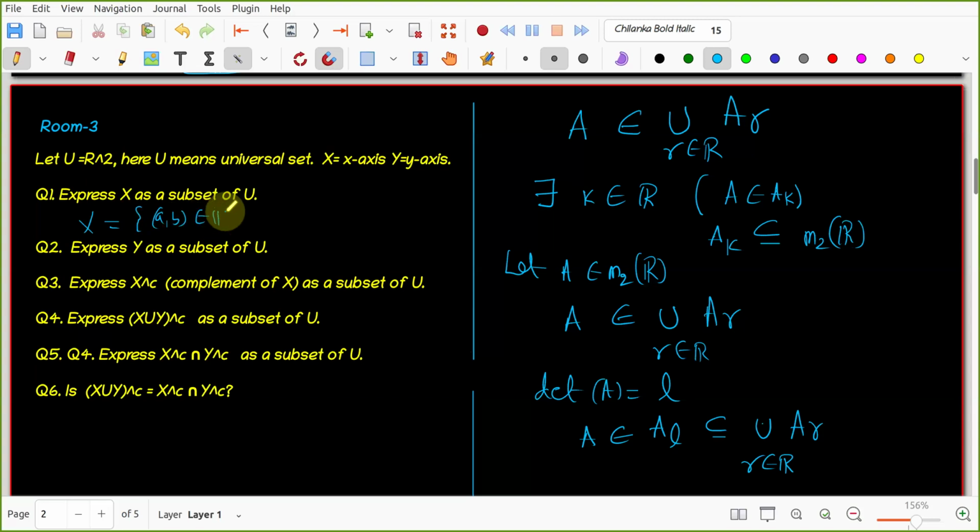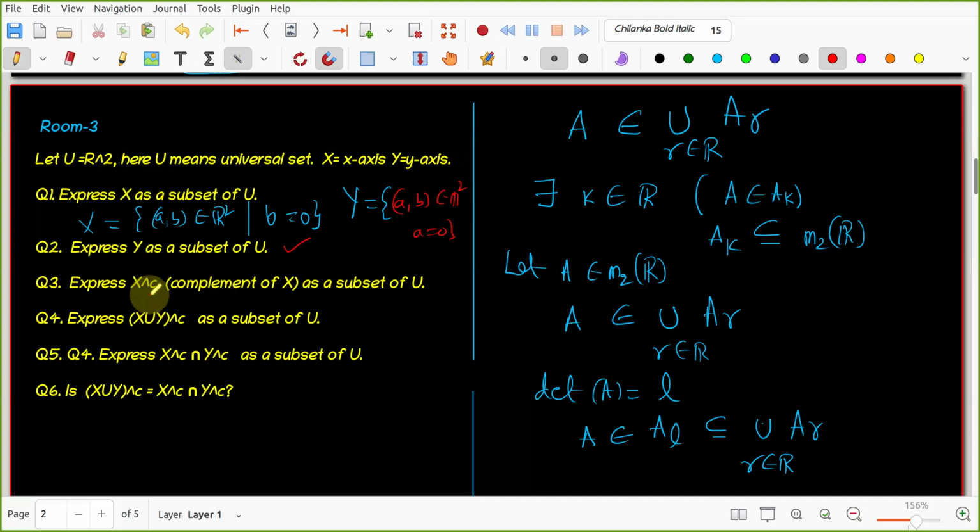So we expressed X equals (a, b) belongs to R square such that b equals 0. Sorry, I said R square; we have to write U instead of R square. That is okay. That is wonderful. (a, b) belongs to R2 such that b equals 0. Okay. What about the y-axis? How do you write that? We'll write a equals 0. Correct. (a, b) belongs to U such that a is equal to 0. Y also you expressed.